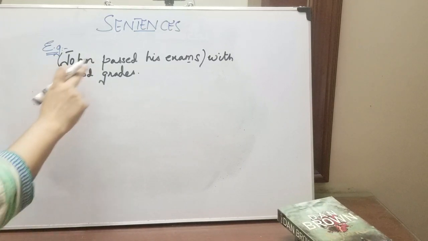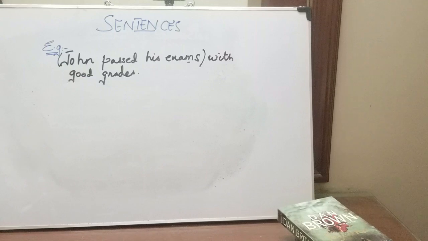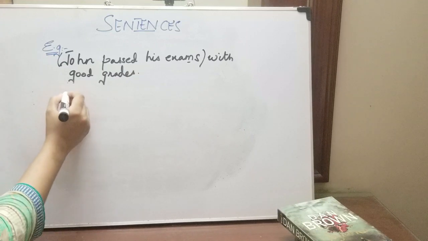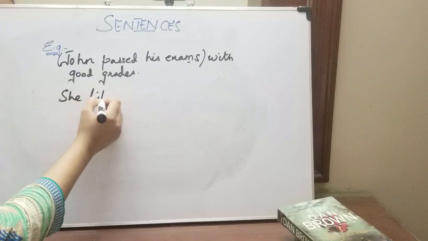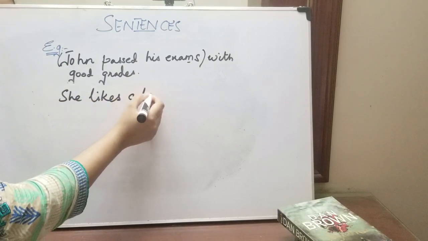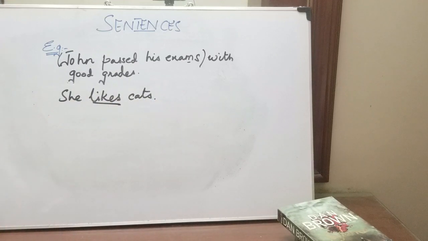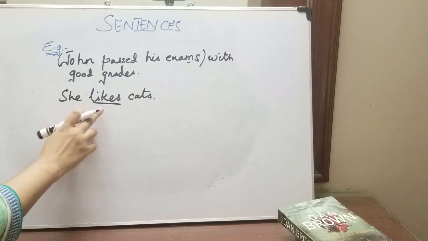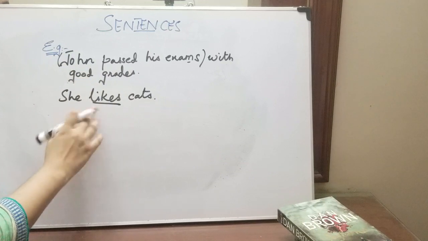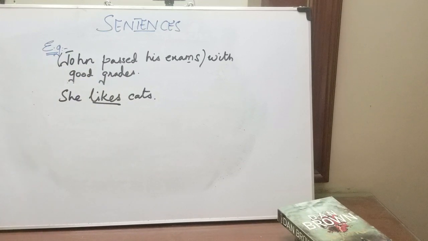Second, we noted the verb, that was passed, right? A verb is a word that expresses an action or occurrence in a sentence. For example, she likes cats. This is expressing an action. What does she do? She likes cats.